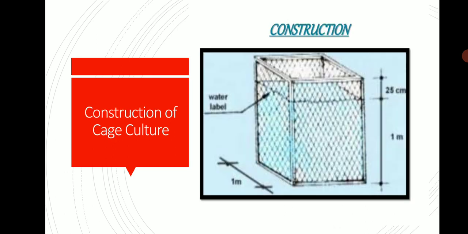This is the construction of a cage: 25 centimeters above the water level, 1 meter in depth in the water, and at the bottom a width and breadth of 1 meter.